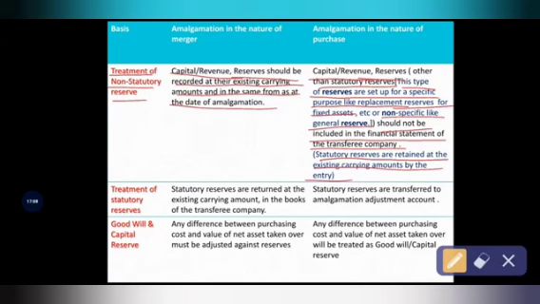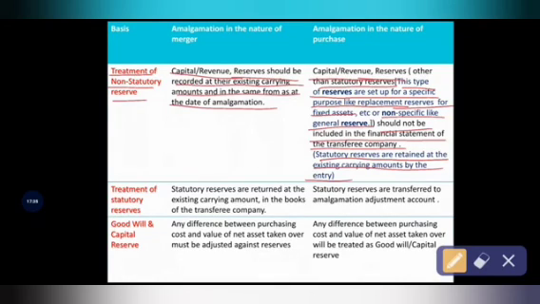See the differences between the amalgamation in the nature of merger and in the nature of purchase, that is about the treatment of non-statutory reserves. Under amalgamation in the nature of merger, the non-statutory reserves and capital and revenue will be recorded at their existing carrying amount, but in case of amalgamation in the nature of purchase, statutory reserves are retained at their existing carrying amount, that is book value. See the difference, don't get confused.